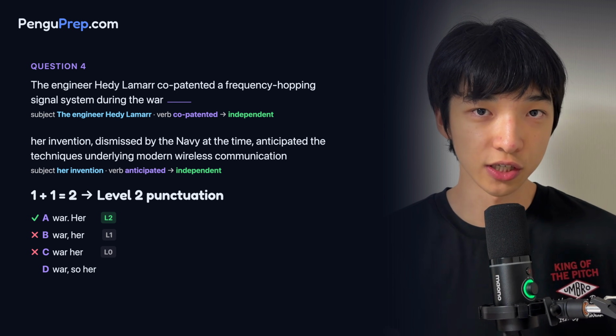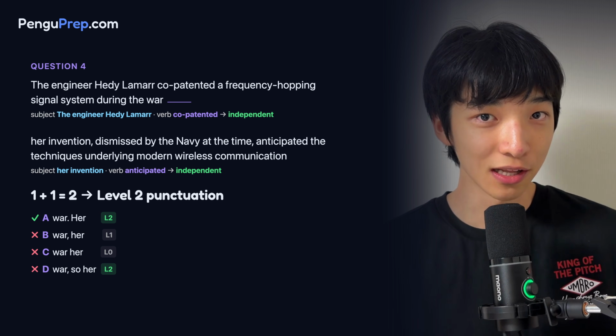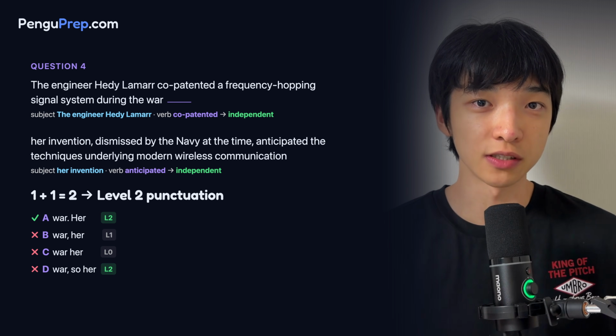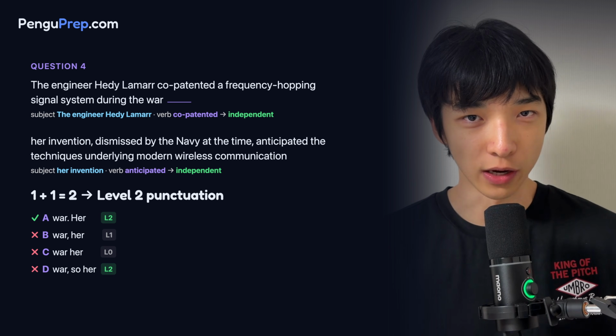C shows no punctuation, so this is wrong. D shows a comma plus fanboys, and this is also a level 2, so it can also be correct. So we have narrowed down the correct options into 2. It's either A or D. But how do you know which one's the correct one?